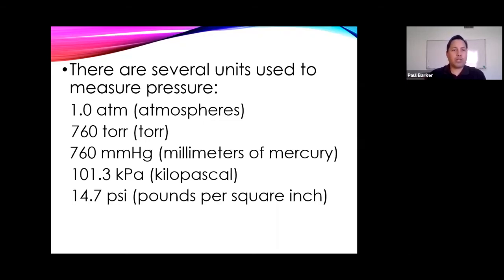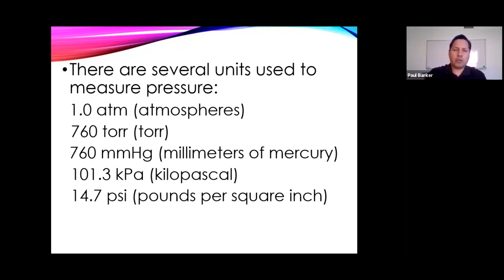Now, all of these units are equivalent to each other, so they are the same. So 1 ATM is the same thing as 760 torr, which is the same thing as 760 millimeters of mercury, which is the same as 101.3 kPa, which is also the same as 14.7 psi. So they're all equivalent to each other.